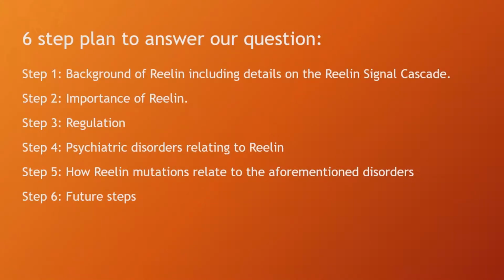We have a 6-step plan to answer our question. Step 1 is introducing the background of Reelin, including details on the Reelin signaling cascade. Step 2 is the importance of Reelin. Step 3 is the regulation of Reelin. Step 4 is the psychiatric disorders relating to Reelin. Step 5 is how Reelin mutations relate to the aforementioned disorders, and then future steps.